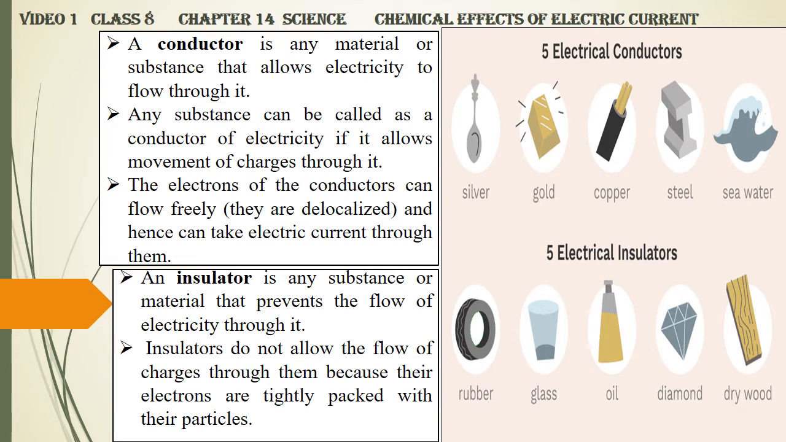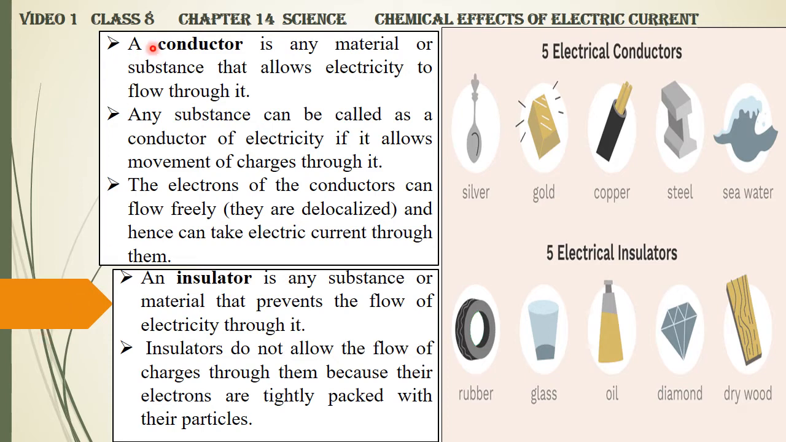Today we are going to learn about chapter 14, chemical effects of electric current. Everybody knows, all of you have an electricity connection at home. You know what is electric current. So it is easy for us to start the lesson.